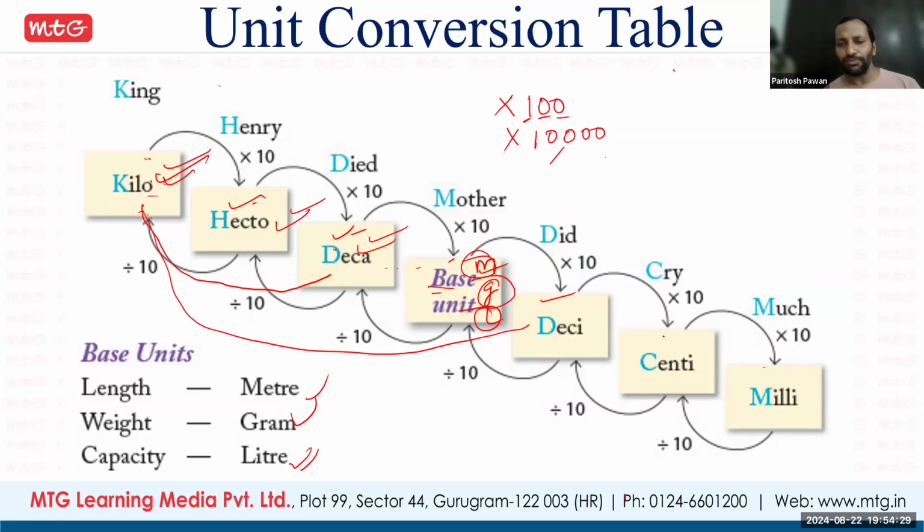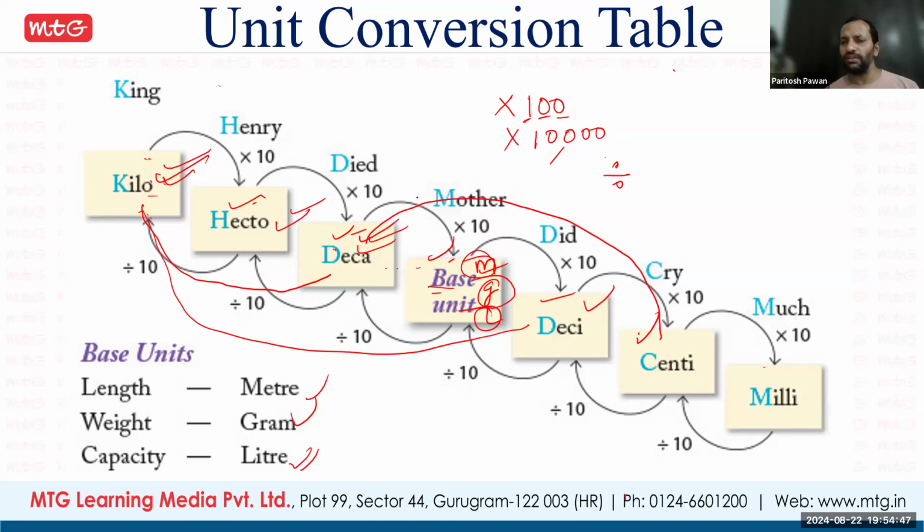Now from smaller to bigger also we will change. Suppose we have to convert centi to deca. Going from smaller to bigger, we have to divide. Count the positions: 1, 2, 3, 4.